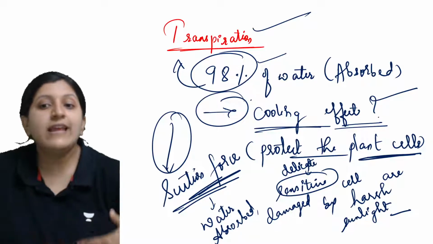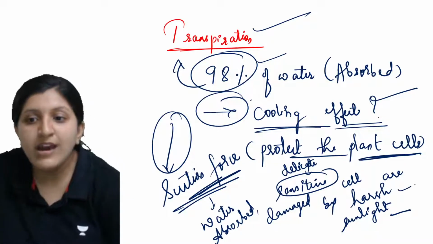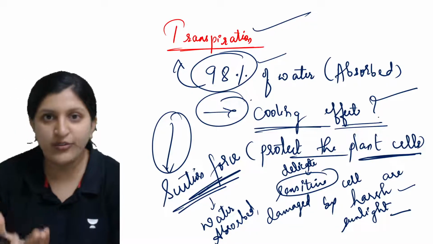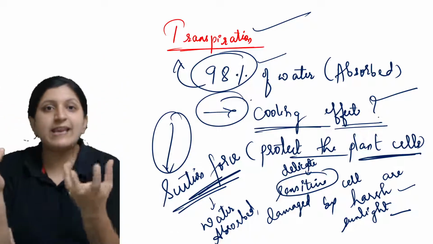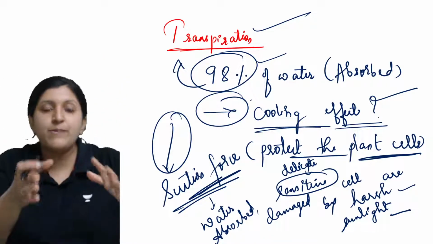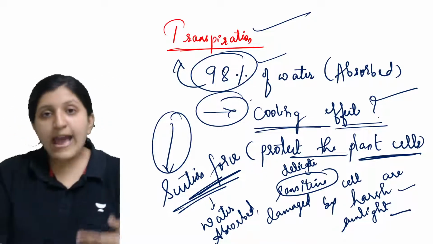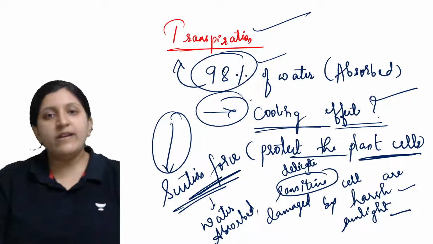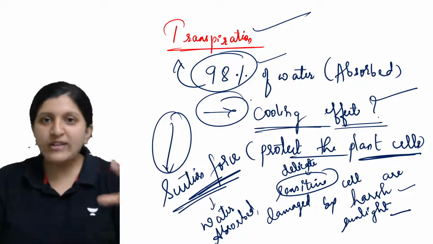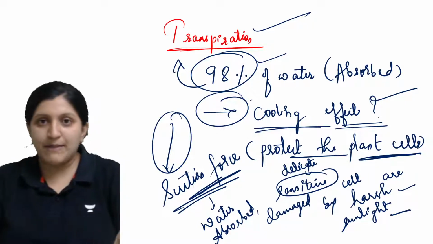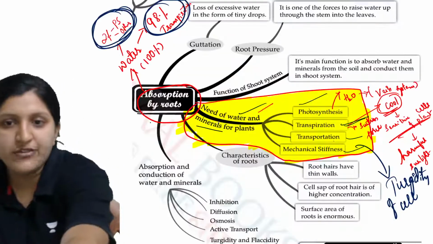So they can get damaged or injured by the harsh sunlight, and in order to protect them, the cooling effect is required, because the cells are delicate and the plants are always under the sunlight. As the UV or the sunlight falls on these cells, since they are delicate, they can get damaged, and that's the reason the cooling effect is required.